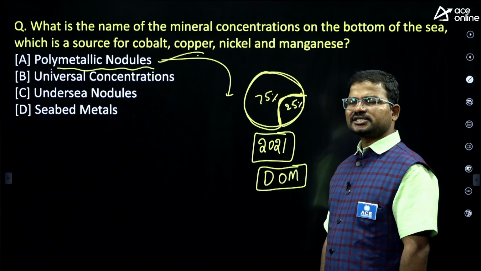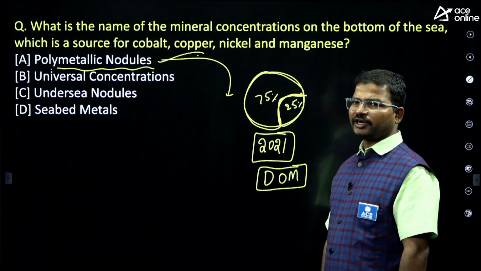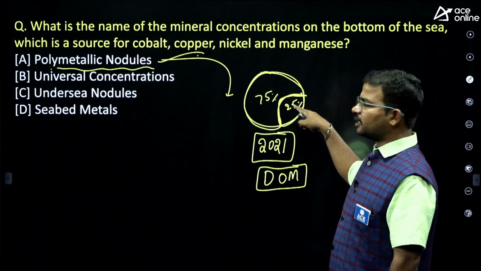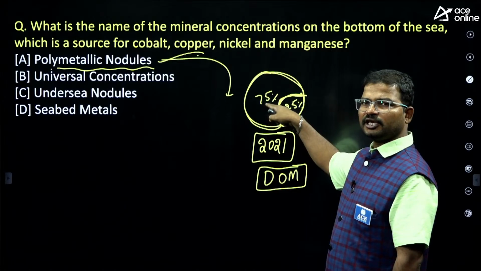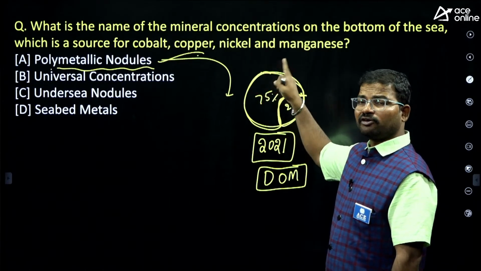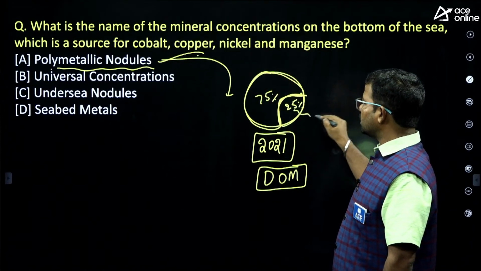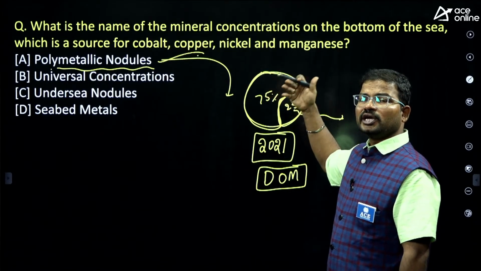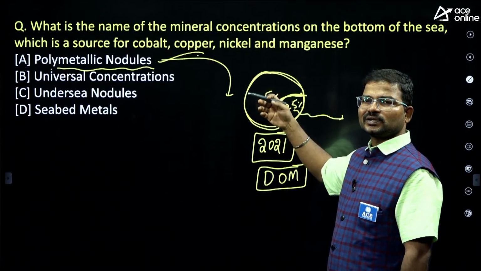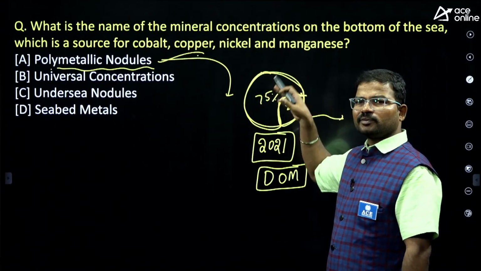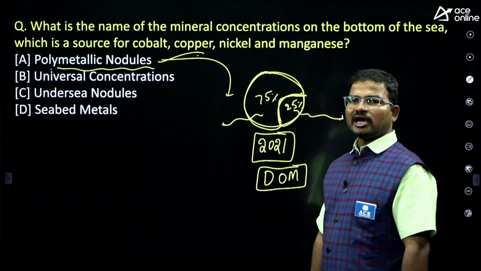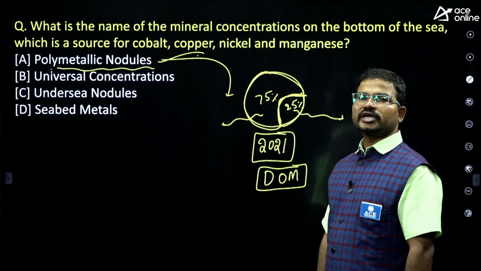So why should we consider only those derivatives? We already have some valuable derivatives on land, so why consider this region? Here the deposits are very high. And one more interesting point: if you collect metal from land, there is a chance of releasing polluting gases, so the environment gets polluted. But here, if you extract any valuable metal, there is no chance of pollution.